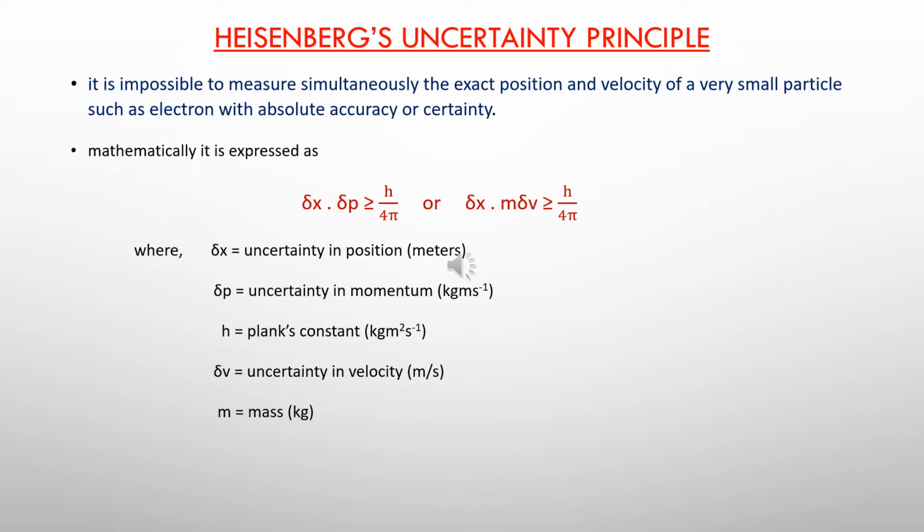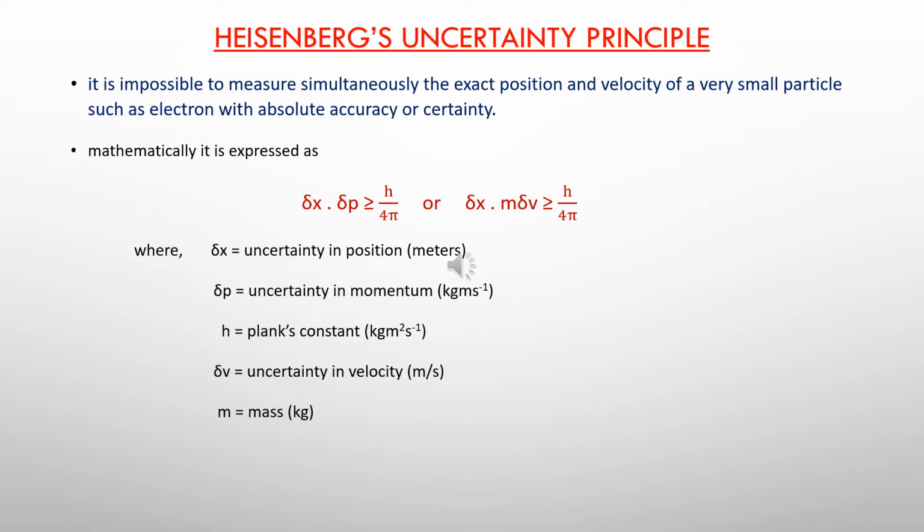Hence, he further expressed his statement by giving a mathematical expression: delta x, the uncertainty in the position, multiplied by delta p, the uncertainty in momentum, where momentum is the product of mass and velocity, is greater than or equal to h by 4 pi.